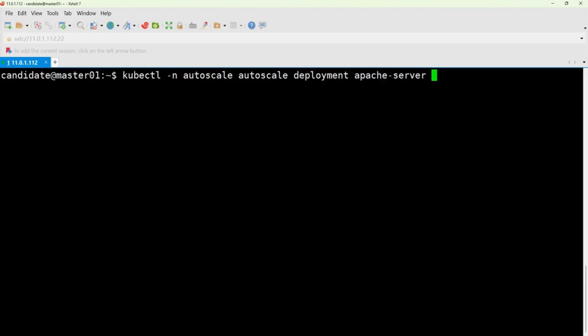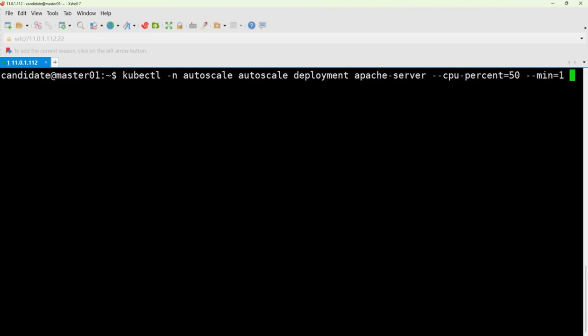So here, first, let's specify our namespace, including our deployment. What comes next? What do we modify next? Now, we move on to specifying some parameters related to the CPU. First, when we specify the CPU here, what percentage should it be set to? The requirement in the question is 50, right? So when it goes above 50, it will scale up. Next, what about the minimum value? When you're using autocomplete here, there's a bit of an issue: when you type M, it autocompletes to max but not min, so you have to type min yourself. Once you get to this point, it will autocomplete.